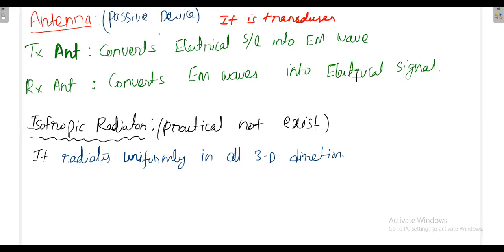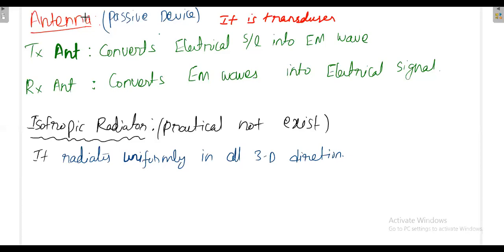Please remember, sometimes the antenna that you are using for transmitter can also be used for receiver. In some cases you might have really different antennas for transmitter and receiver, but in most cases the antenna that you have designed may act as a transmitting antenna or a receiving antenna.